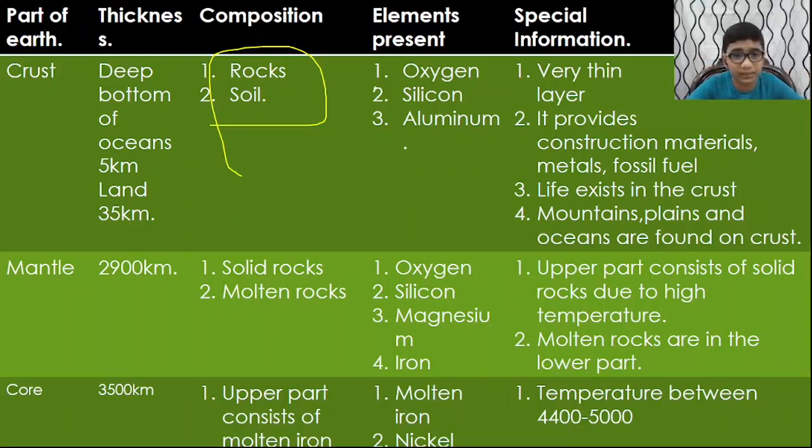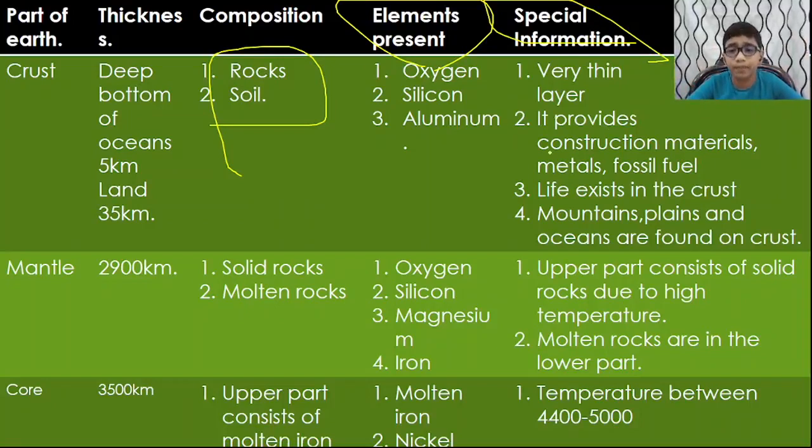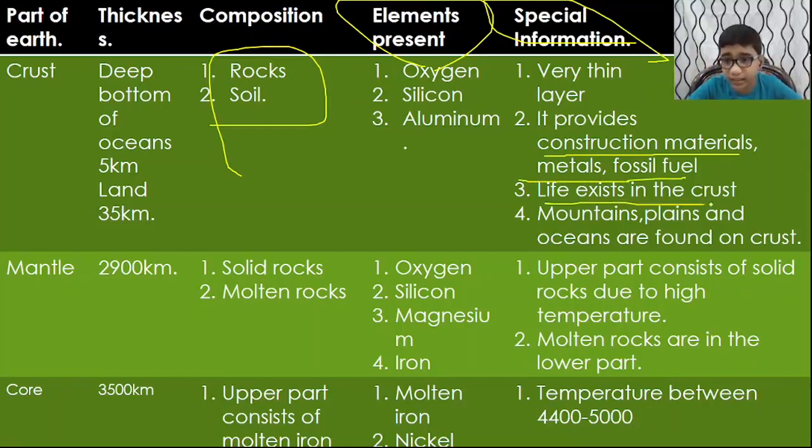More compounds are there, and elements present are oxygen, silicon, aluminium and carbon dioxide. Special information is that it is a thin layer. The thin layer we live on is the crust, and it provides construction materials, metals, fossil fuel, that means petrol and diesel. Life exists in the crust. Mountains, plains, oceans and seas are all found on the crust.